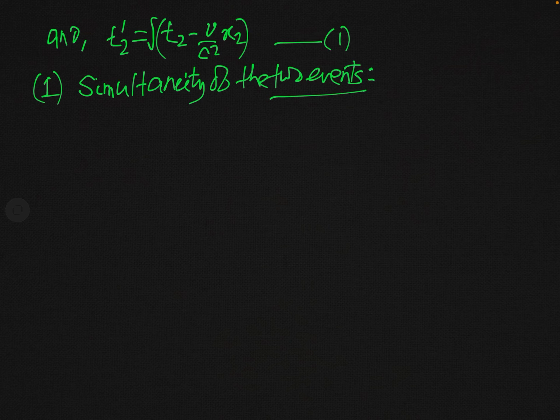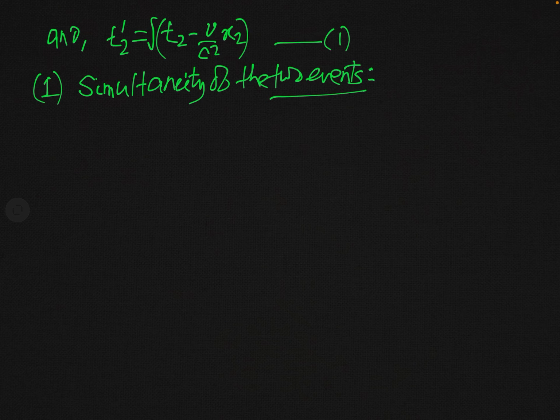So when t1 and t2 are the same, we say that the events are simultaneous in frame S. This is just our supposition. We assume that the events take place simultaneously in frame S, and then we will test whether the two events are also simultaneous in S prime or not.